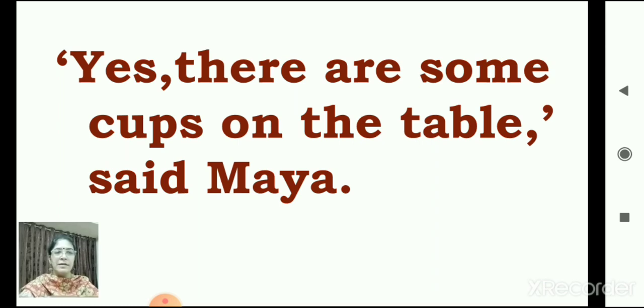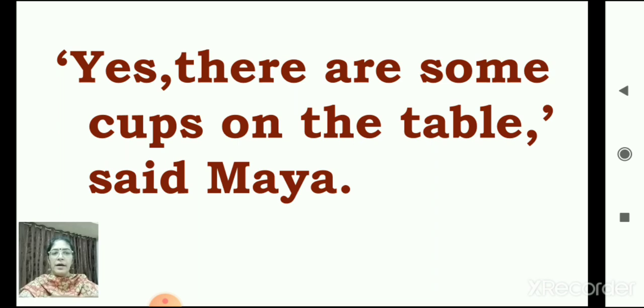When the person itself is saying something, the words we put in the inverted comma. So here also, while you start writing, you have to first start with the inverted comma, and then you will write yes, comma, there are. In the question you are asking, are there? In the answer you will say, there are some cups on the table, comma, close inverted comma, said Maya.